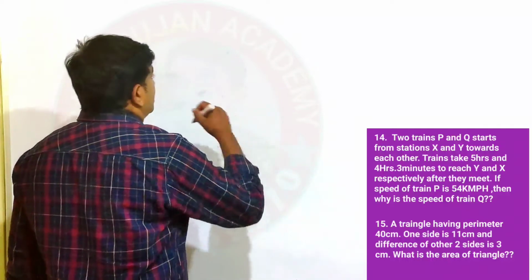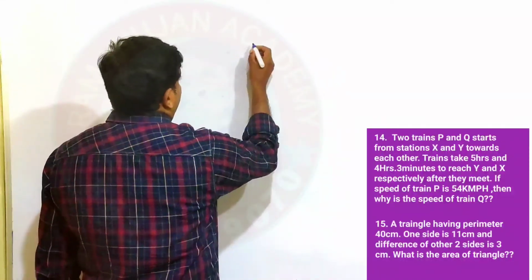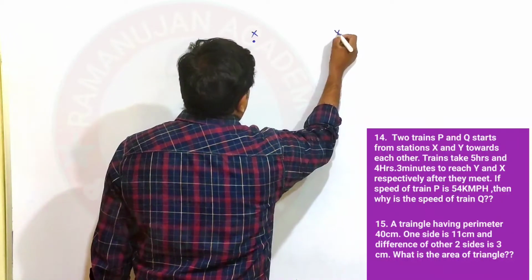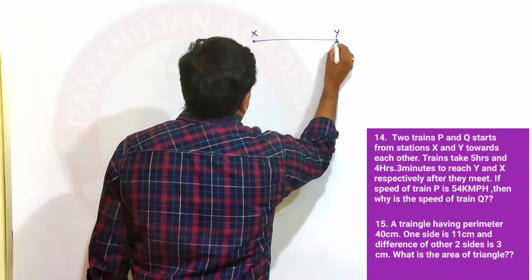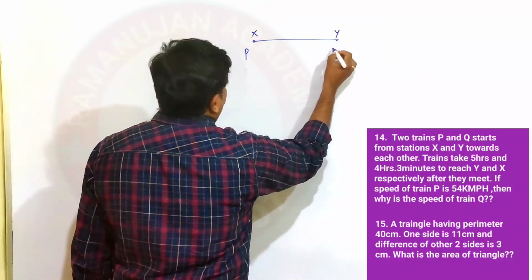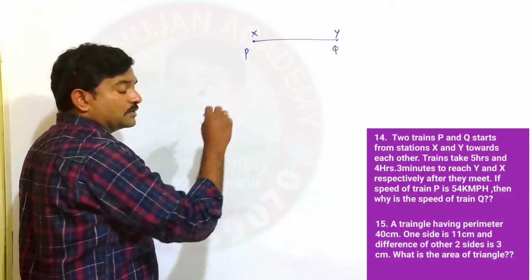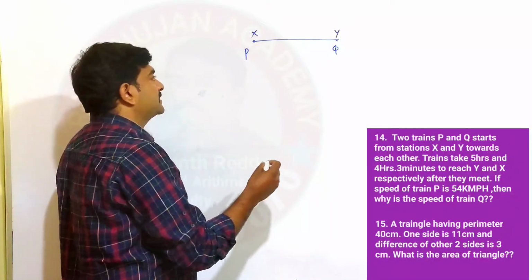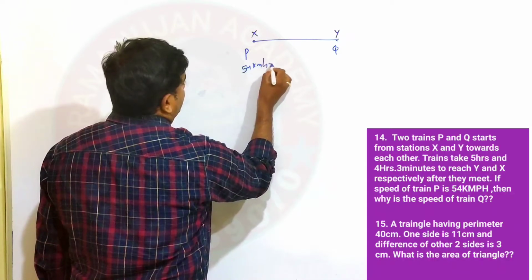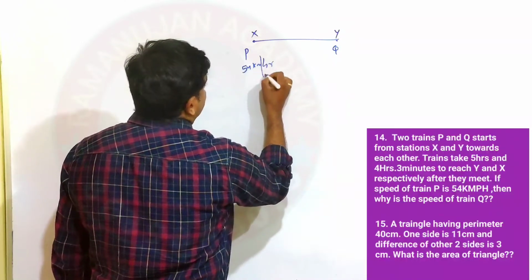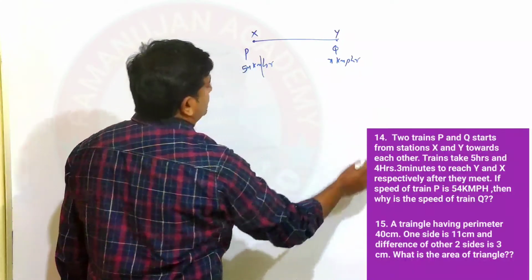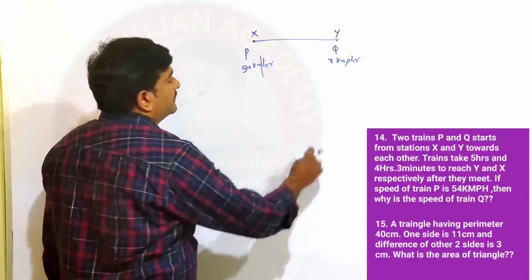Let me draw the diagram roughly so that you will have some idea. So here point X is there, and somewhere here point Y is there. We don't know the distance between them, but here train P is there and train Q is there. Both are moving towards each other in opposite directions. Speed of P is equal to 54 km per hour, and the speed of Q we don't know. Assume some speed equal to x km per hour.